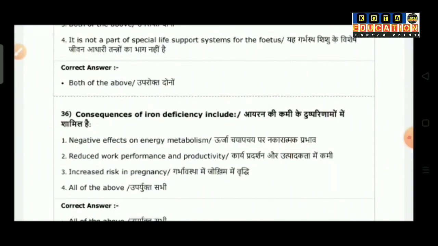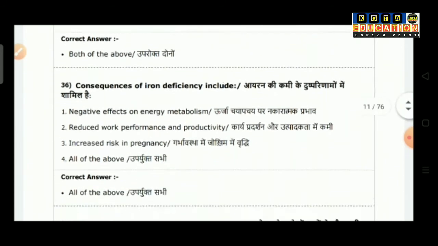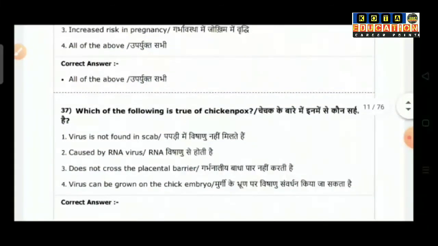Question number 36: consequences of iron deficiency include. Option 1 is negative effect on energy metabolism. Option 2 is reduced work performance and productivity. Option 3 is increased risk in pregnancy. Option 4 is all of the above. So the correct answer is all of the above.